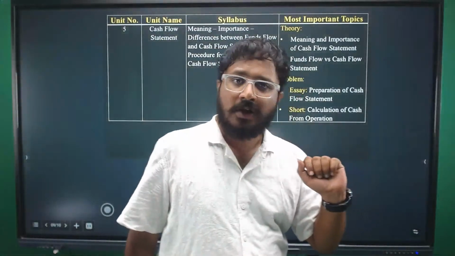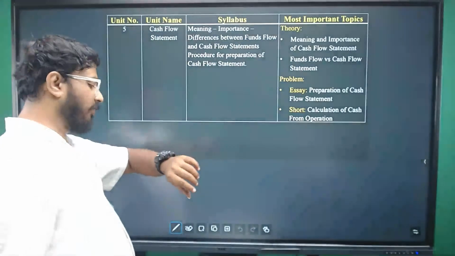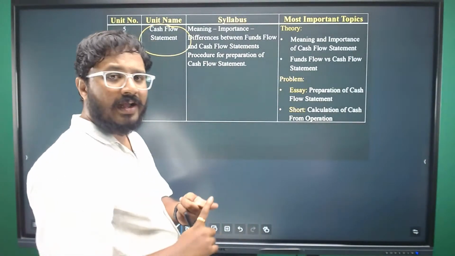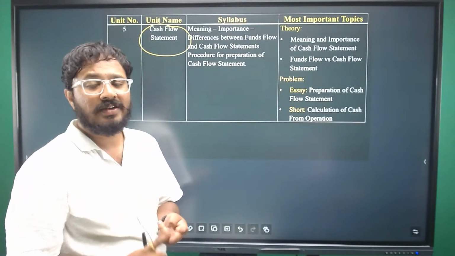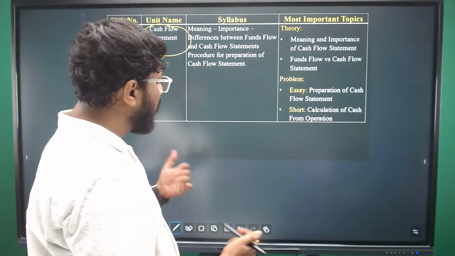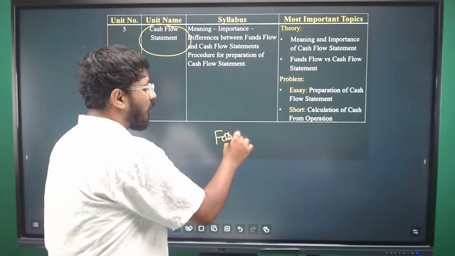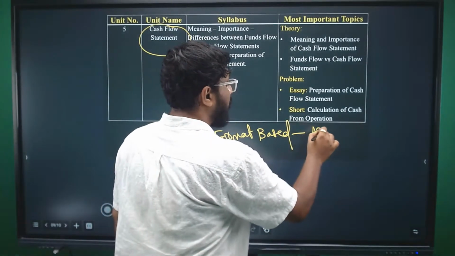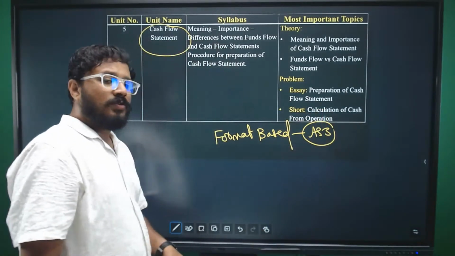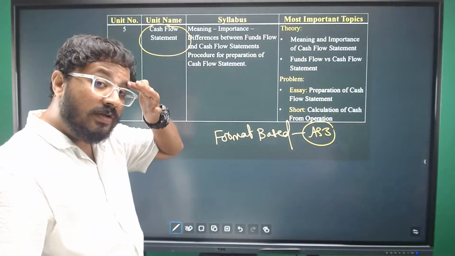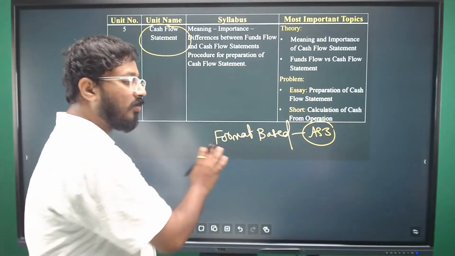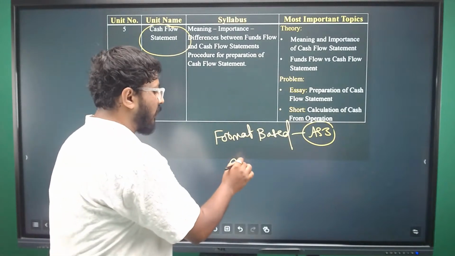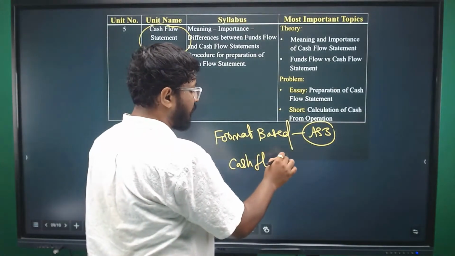Next, the last unit, cash flow statement. In the cash flow statement, we know we have three activities: operating activities, investing activities, and financing activities. Here also it is purely format based, and that too, this format is given by AS 3. You simply need to identify the information given in the question and put it in the format. The only area you need to work on is cash flow from operating activities.